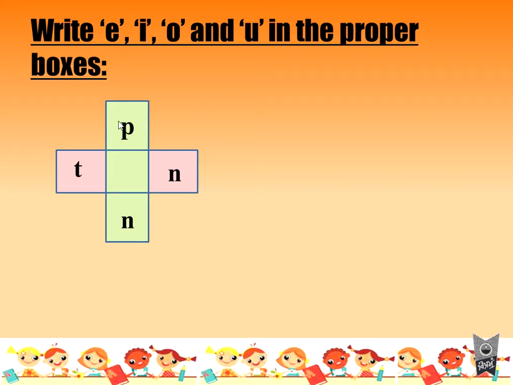And what will you write over here? Should you use E? Should you use I? Or should you use O? Or U? What should you write? There are four boxes which are given in your textbook and there are four letters. Each letter you will use only once.